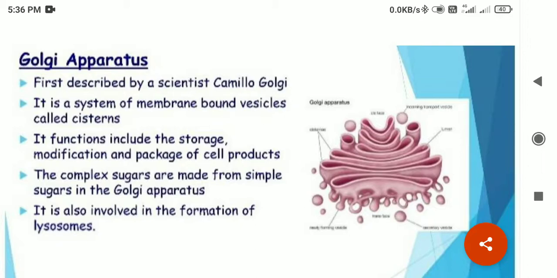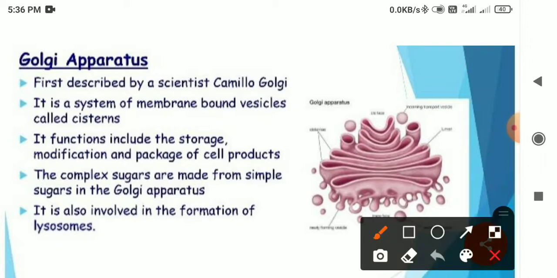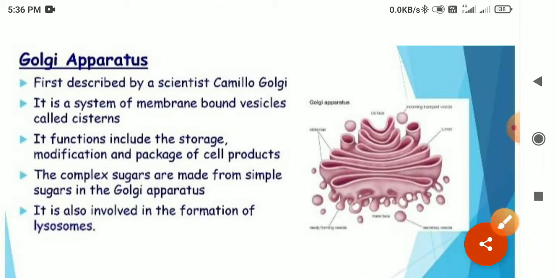Okay, so here you can see its functions include the storage, modification and packaging of cell products. जो भी आपके सेल प्रोडक्ट्स फ्रॉम द प्लाज्मा मेम्ब्रेन टू एंडोप्लाज्मिक रेटिकुलम के जो पाथवे कवर करके आपके न्यूक्लियस तक आते हैं, that comes only through the help of the Golgi apparatus, and that's why it helps in the modification and packaging of cell products. Okay,